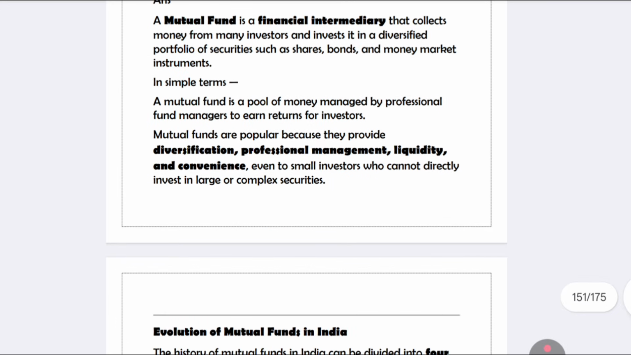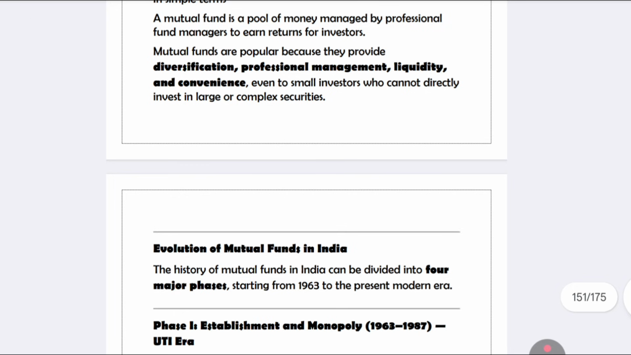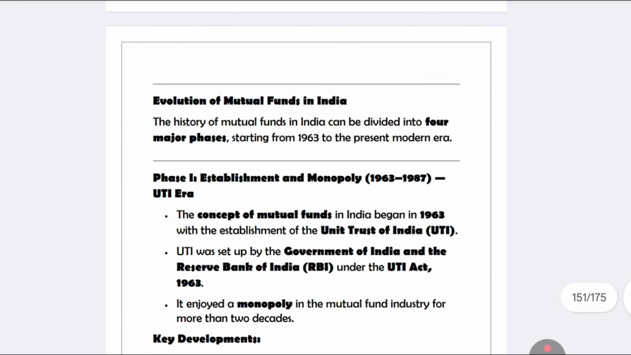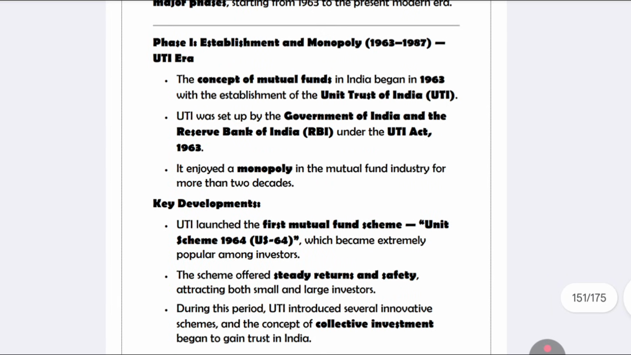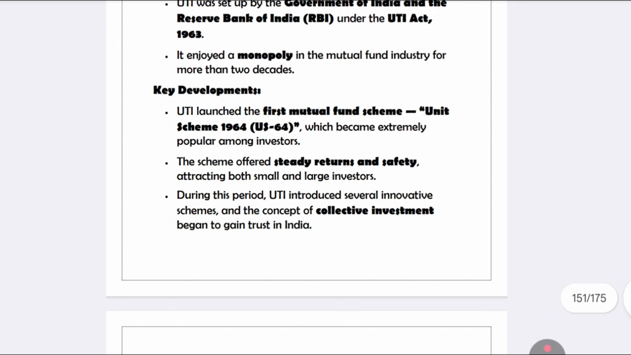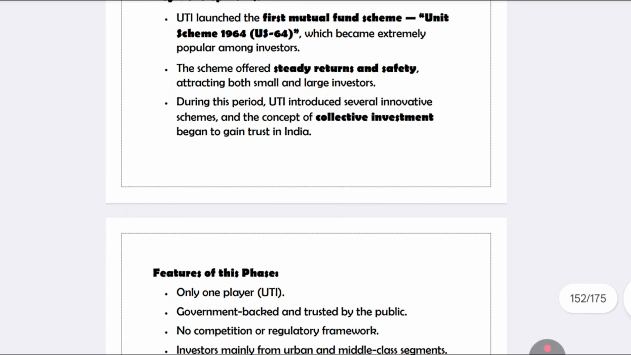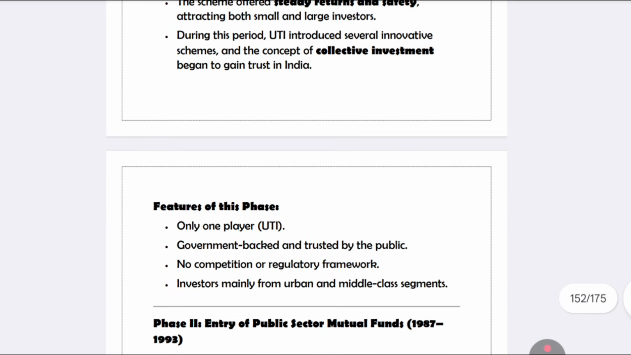Mutual funds make large investments in complex securities, like that. The evolution of mutual funds has happened in phases. Phase 1 is 1963 to 1987. It first began in India in 1963, approved by the Government of India and the Reserve Bank of India. It offered steady returns and safety, and collective investments will be there, like that.